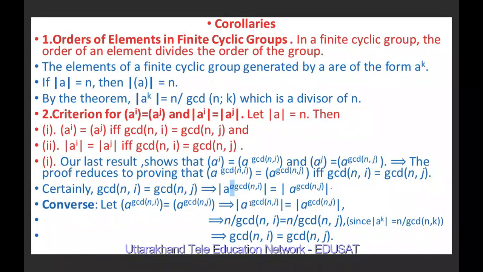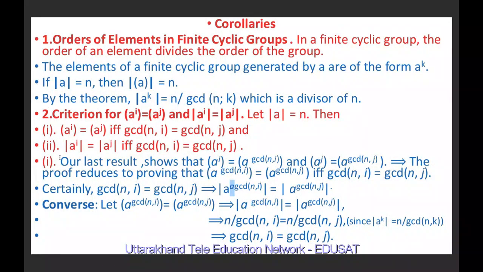It means by the formula n upon gcd(n, i) is equal to n upon gcd(n, j), because the order of a^k is n upon gcd(n, k). And this implies gcd(n, i) is equal to gcd(n, j), by cancelling n on both sides and cross multiplying. So we have proved the first part.